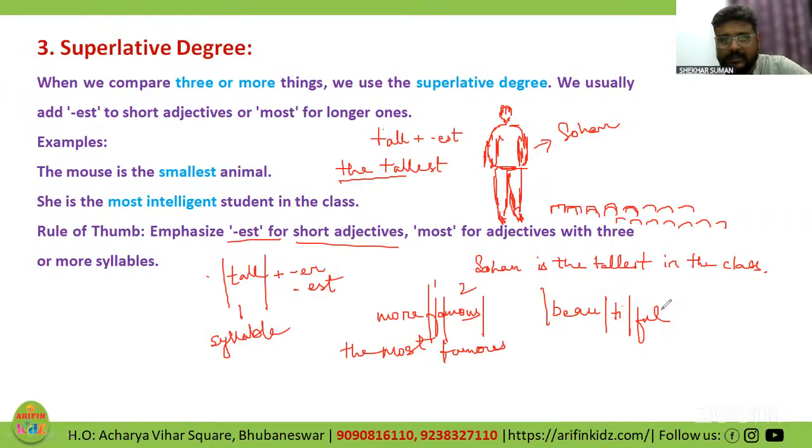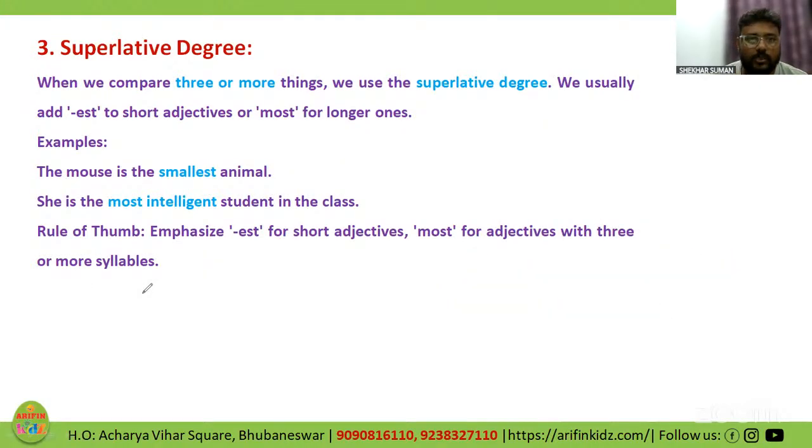These are the major concepts. Please do understand this. Remember, how do you sit for around 3 hours to watch a movie? So beautiful, how many syllables are there? 1, 2, 3. So definitely, what did I say? More than one syllable means 2 and more than 2. We have to add more and most. Okay? All right. Let's quickly go to the Olympiad questions.